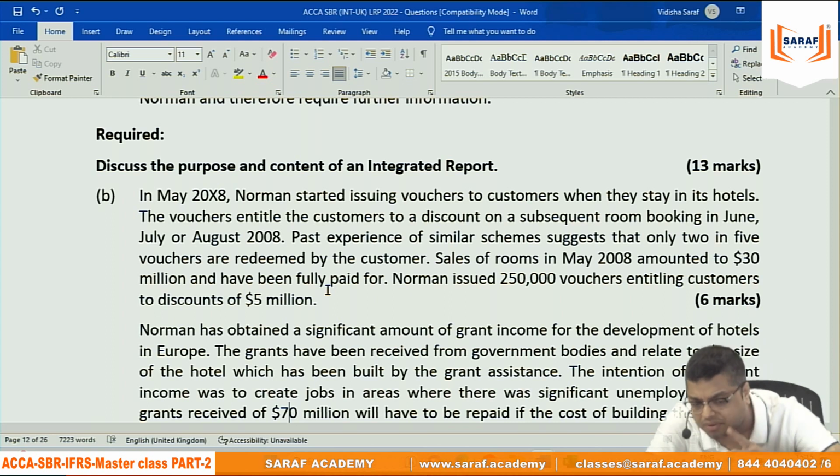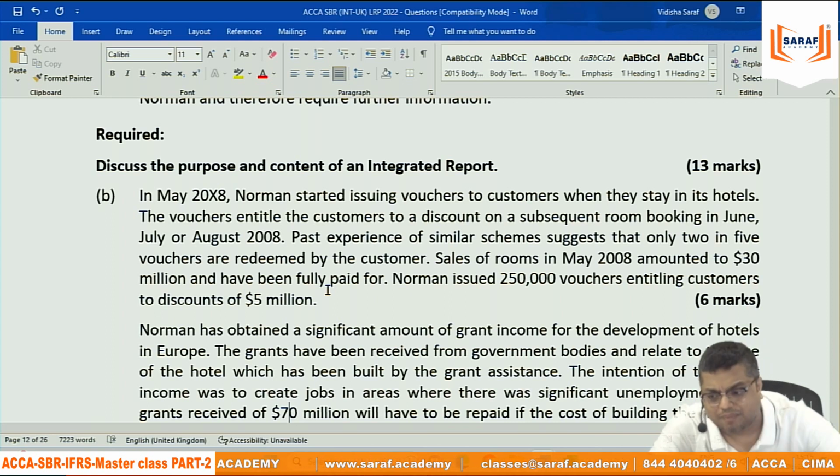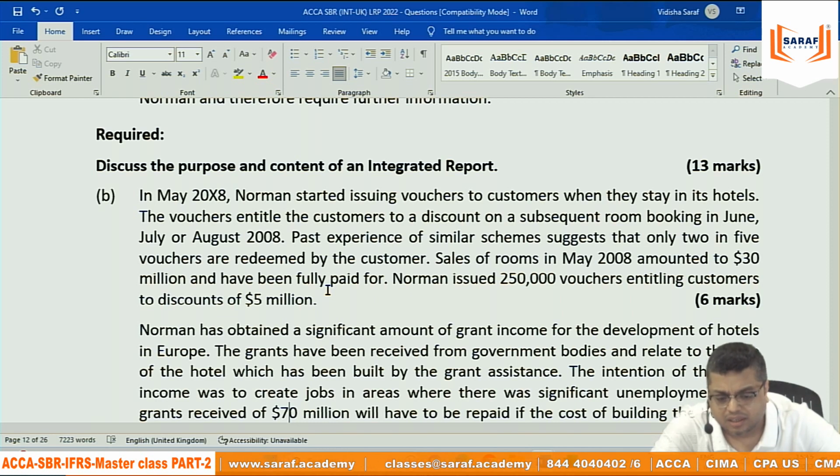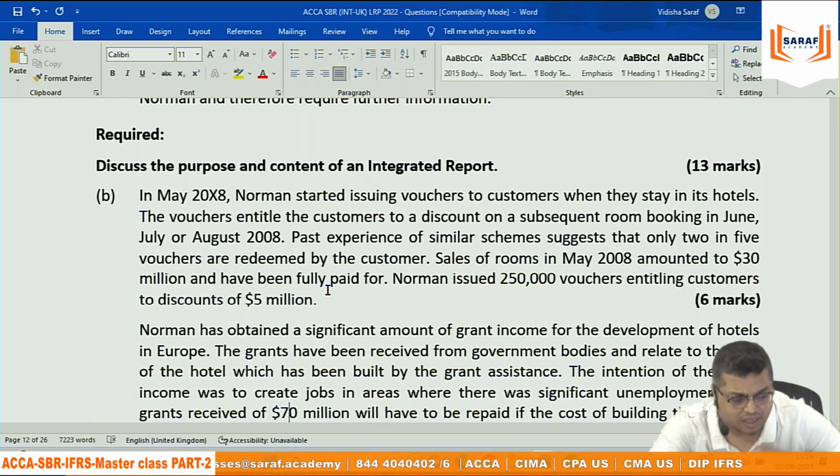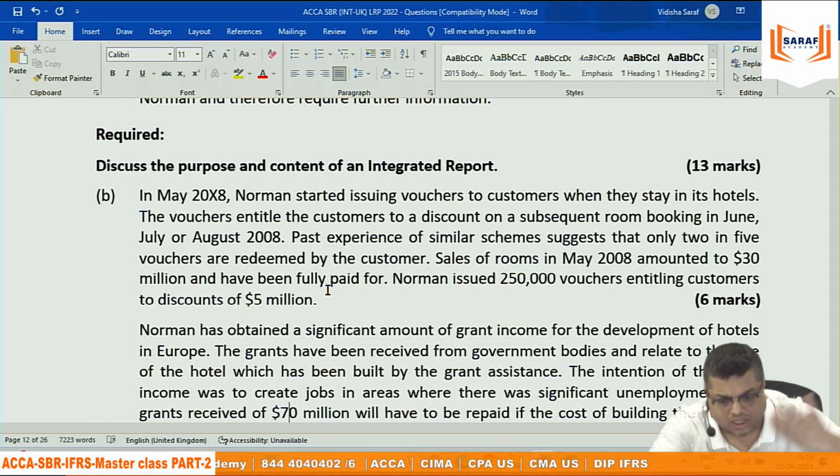Out of 6, maximum 1 mark, because there is no application of the knowledge. You may be memorizing what the IFRS 15 five points are, but there is no application of your knowledge to the scenario.